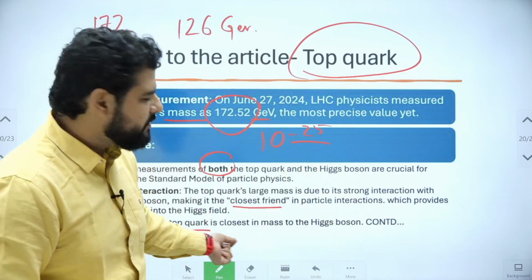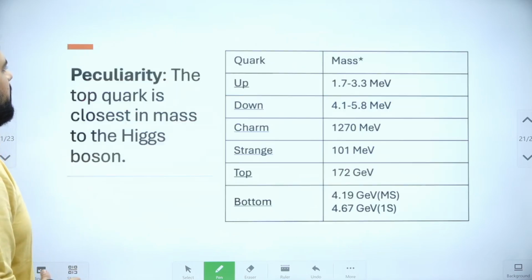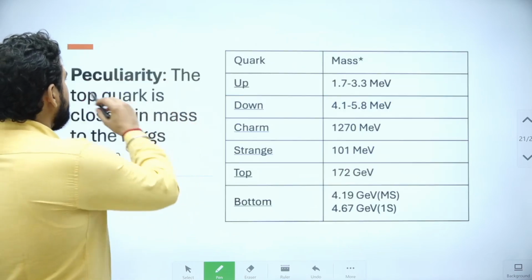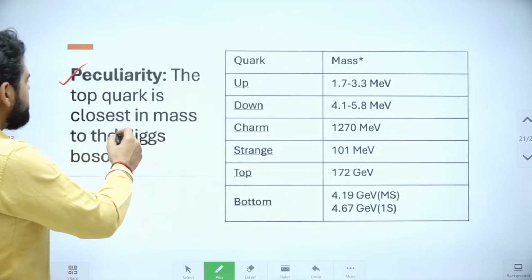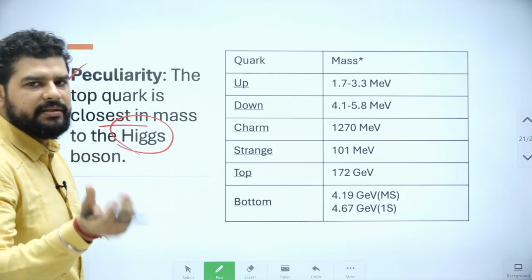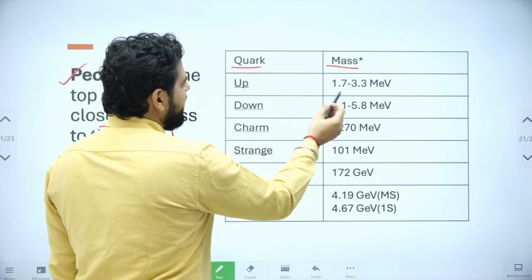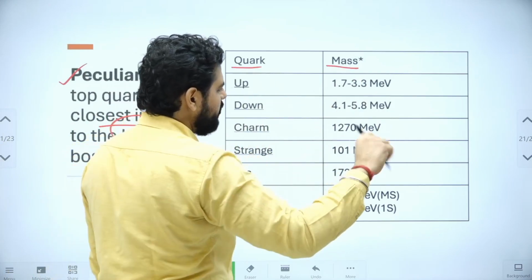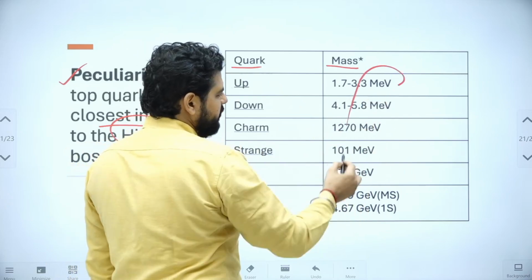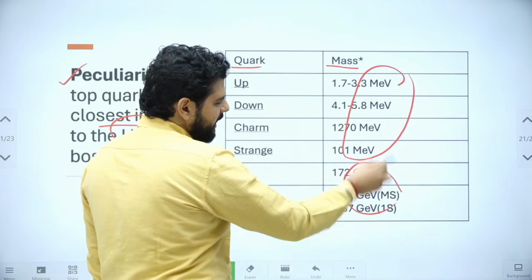So this is the last peculiarity, and this is very important. Let us see the third peculiarity. The top quark is closest in mass to the Higgs boson rather than its own siblings. So, the quarks and their masses. One thing I'll tell you before everything: the first 4 that I have written are all in MeV, and the last 2 are in GeV.